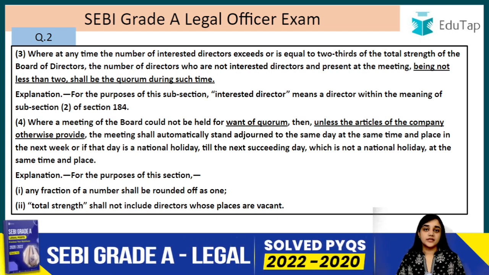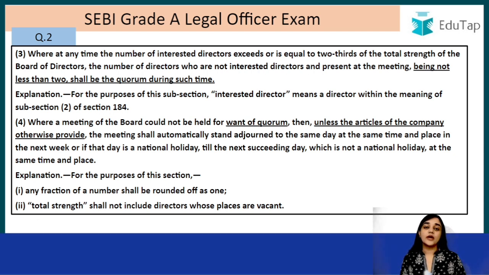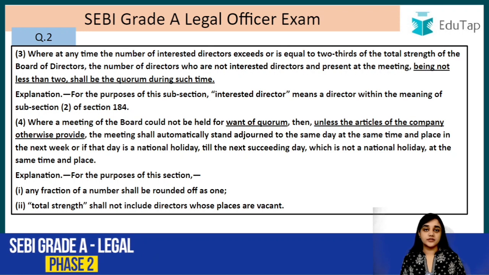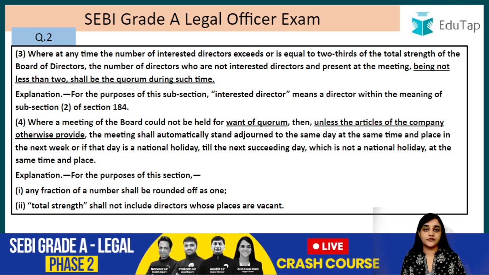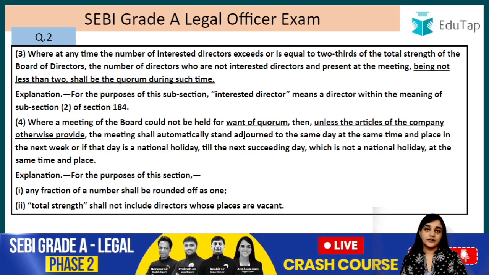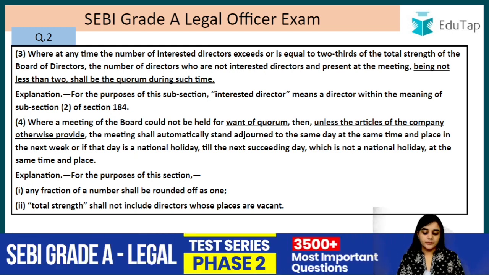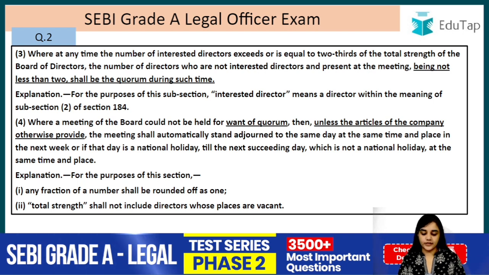So who are interested directors, which have any type of interest in the company? For example, they can be the CEO, or they have more than 2% of the shareholdings in the company, or they are the promoter. Any director who has an interest in that company is termed an interested director, right? For the purpose of this section, interested director means a director within the meaning of subsection 2 of section 184.